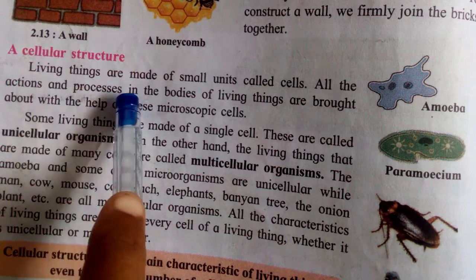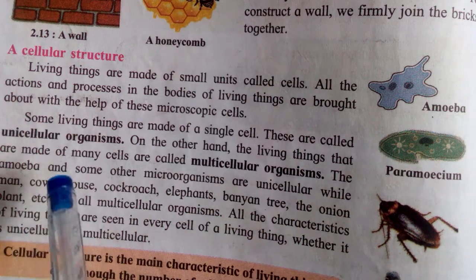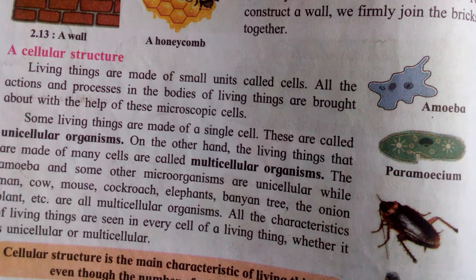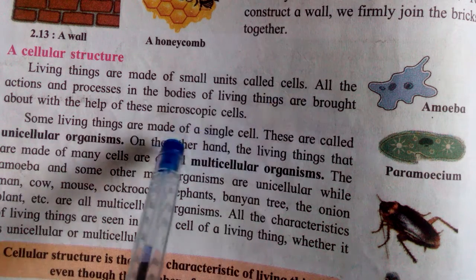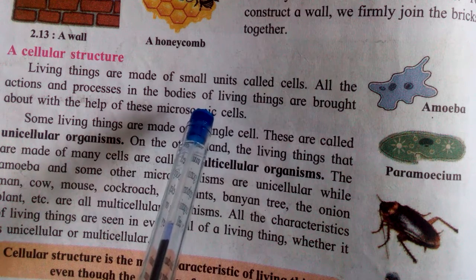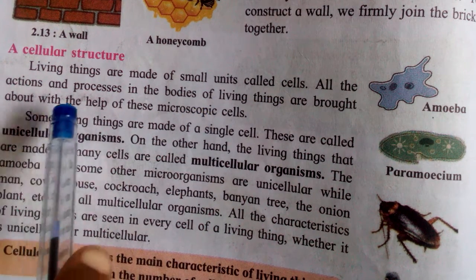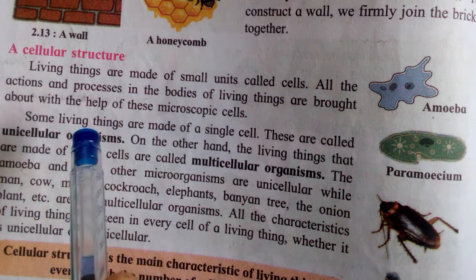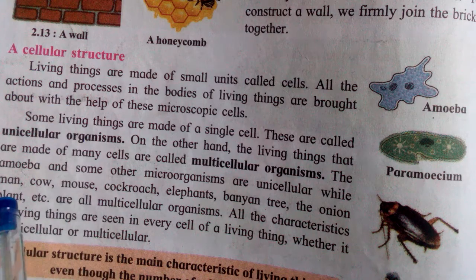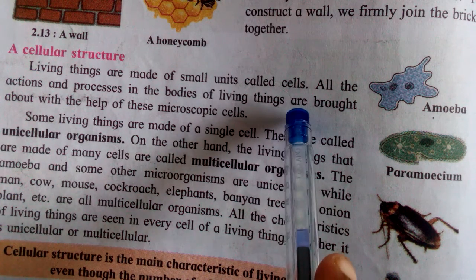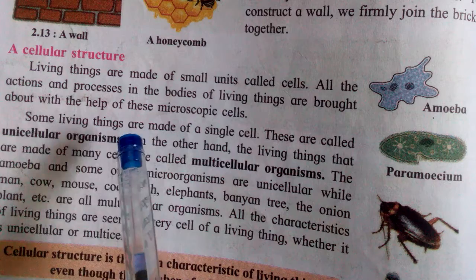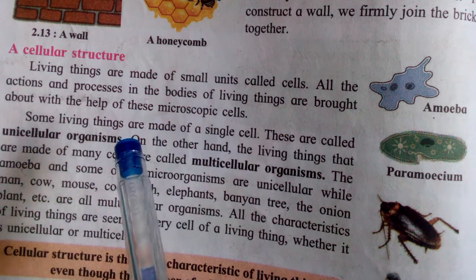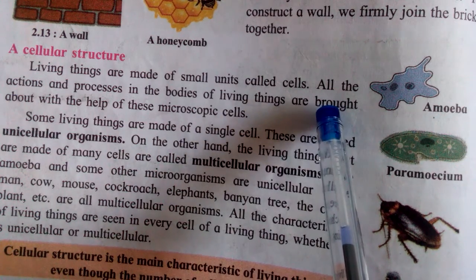See, living things are made of small units called cells. Cell is the fundamental unit of a living thing. It means if cells are not there, our body also cannot be made.